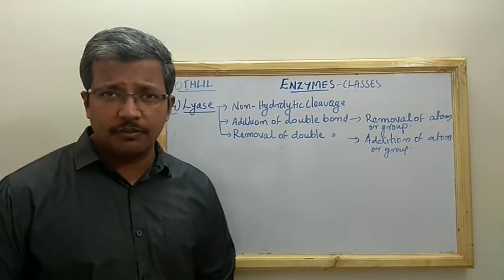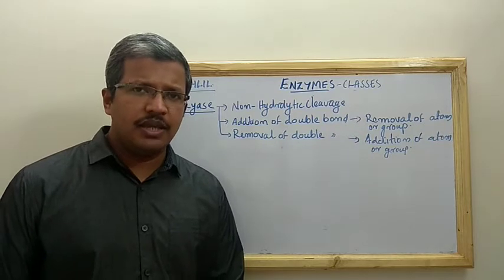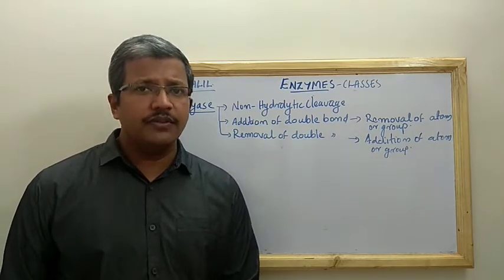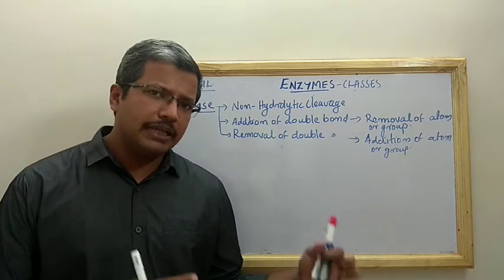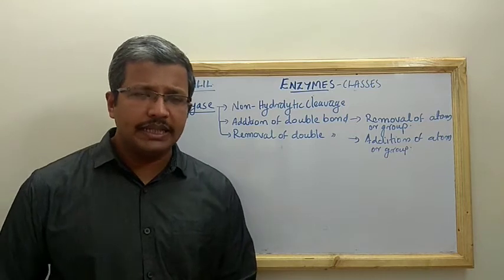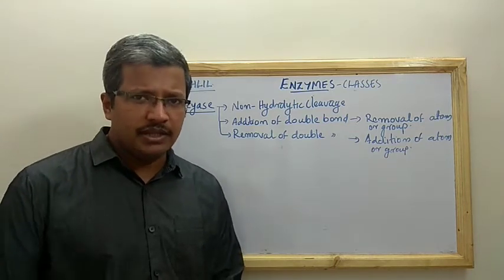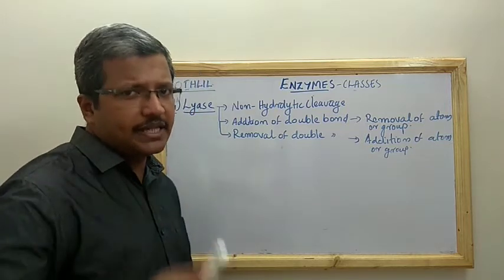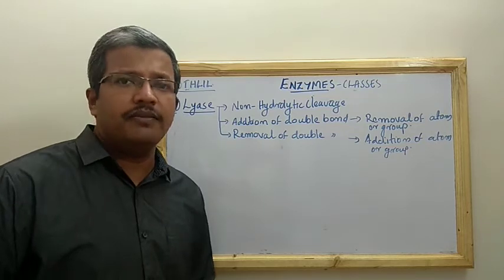I am just taking an example which you will be learning in Krebs cycle. In Krebs cycle there is a step where fumarate, that means fumaric acid, is converted into malic acid, or the malic acid is converted back to fumaric acid. Let us see that step, and that is the best example for the lyase class of enzyme. The enzyme name is nothing but fumarase.